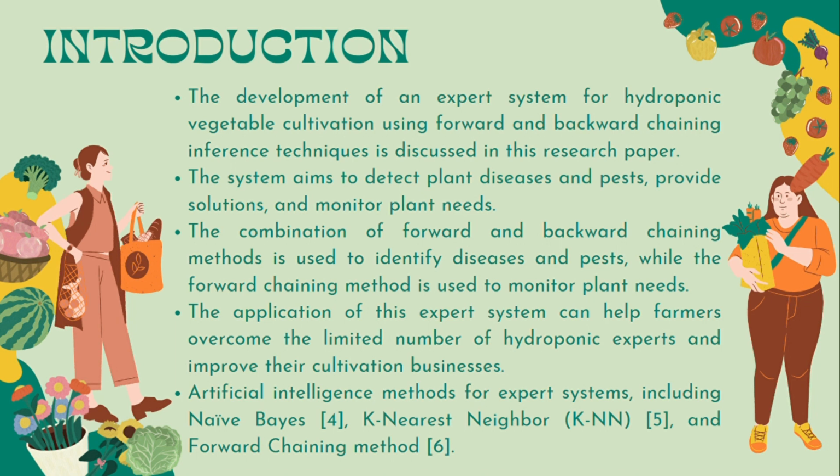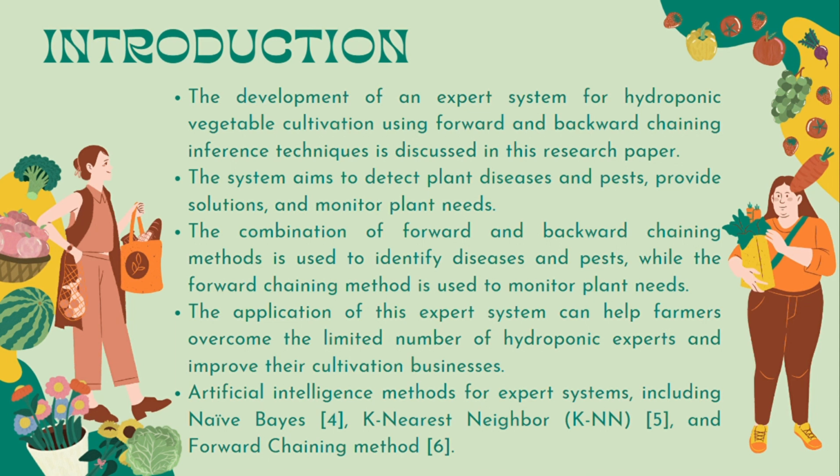The first is introduction. The development of an expert system for hydroponic vegetable cultivation using forward and backward chaining inference techniques is discussed in this research paper. The system aims to detect plant diseases and pests, provide solutions, and monitor plant needs. The combination of forward and backward chaining methods is used to identify diseases and pests, while the forward chaining method is used to monitor plant needs.